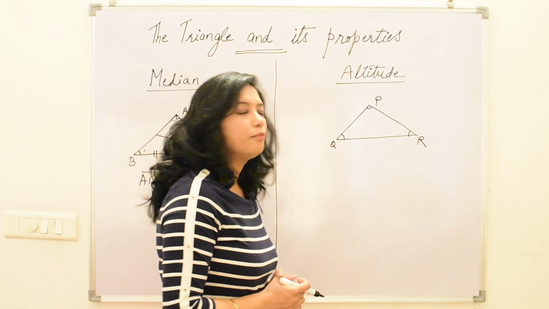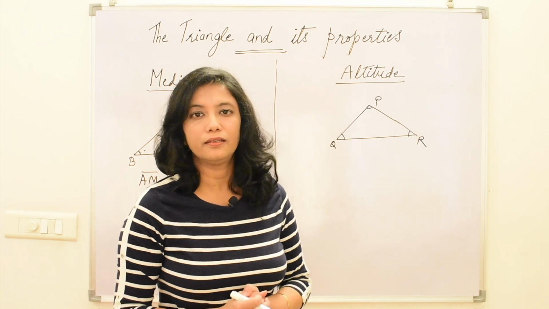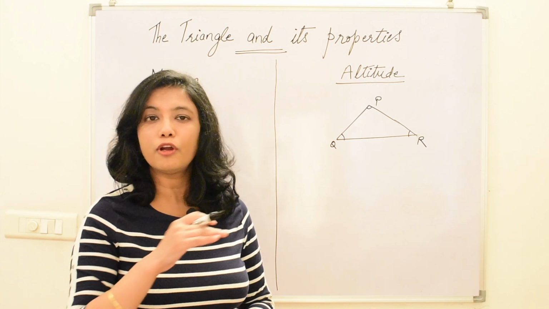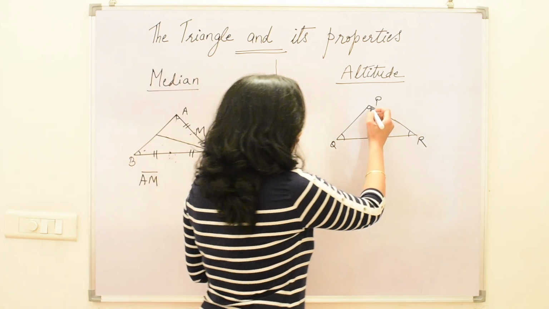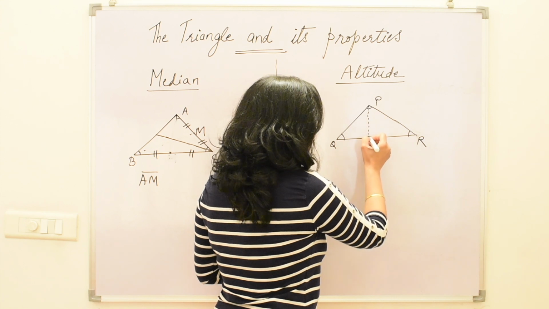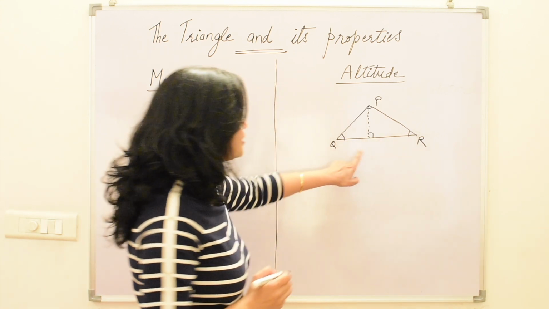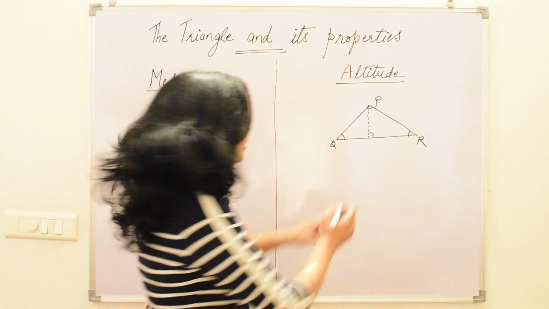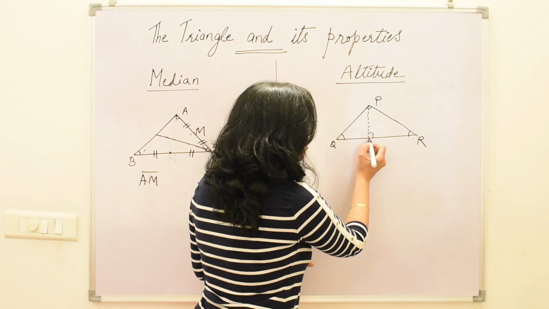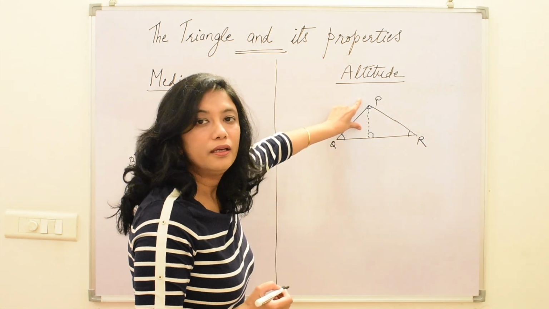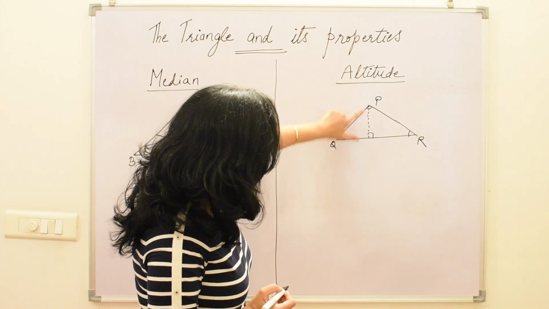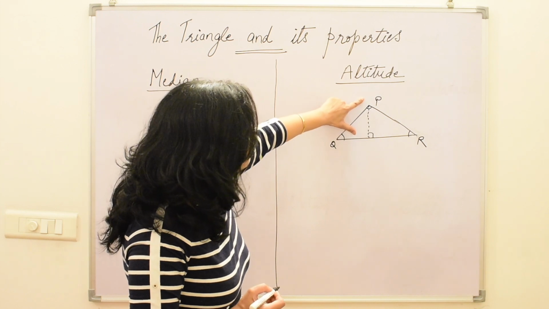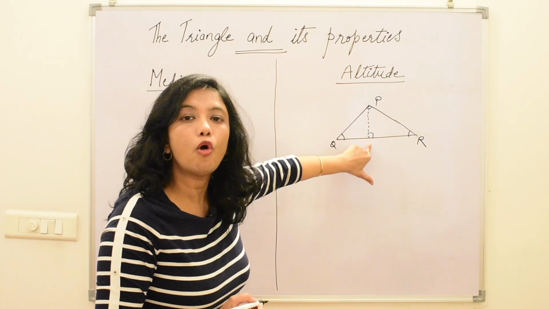Now let us study about the altitude. Altitude means height. Here basically we will see the height of the vertex, and we always see the height from the base. So altitude is the perpendicular drawn from the vertex to the opposite side. Here this opposite side is the base. So how do we measure this height? It should be perpendicular. The perpendicular which is drawn like this to the vertex is called the altitude.